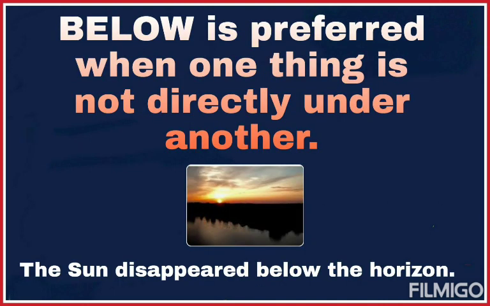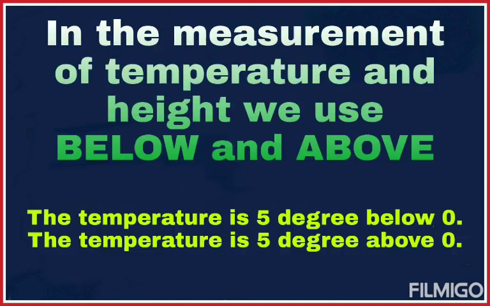While below is preferred when one thing is not directly under the other. For example, the sun disappeared below the horizon. In the measurement of temperature and height, we use either below or above.